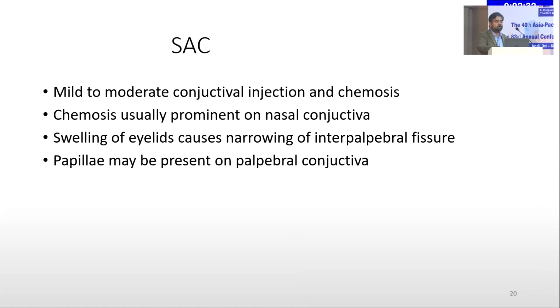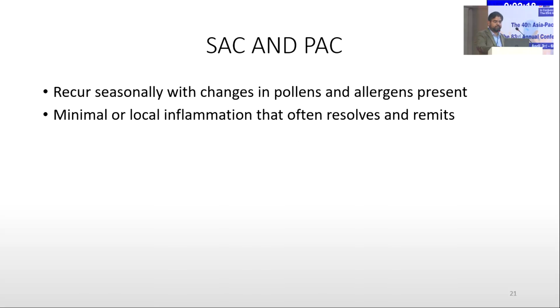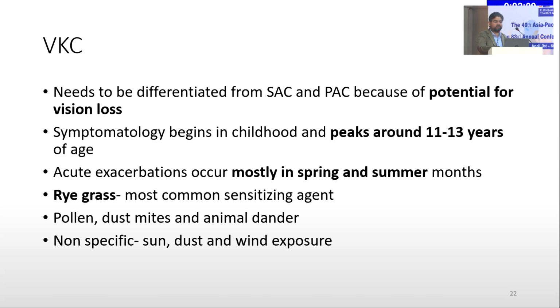The SAC has mild to moderate injection and chemosis. The chemosis is more prominent on the nasal conjunctiva because it is loosely adherent in that area. The swelling of the lids causes narrowing of the interpalpebral fissure. Papillae are present mostly on the bulbar conjunctiva. They recur seasonally with changes in the pollen and allergens present. They have mild or local inflammation, and often resolve and remit.